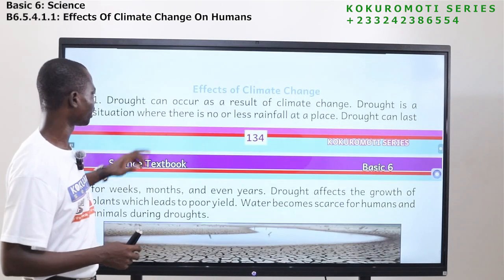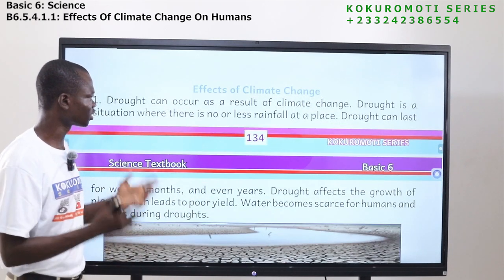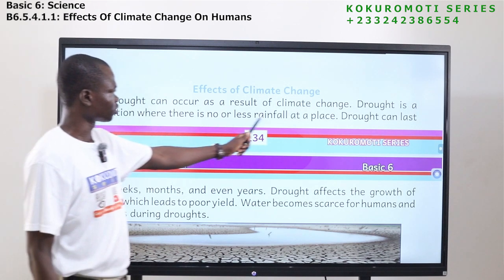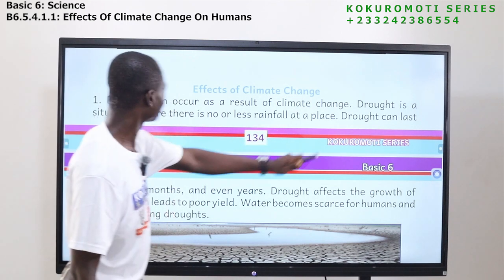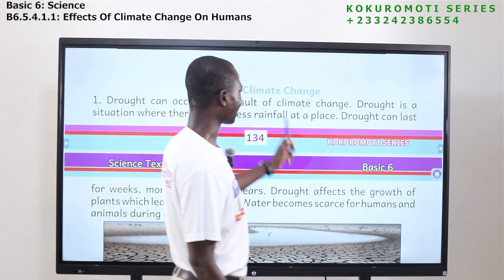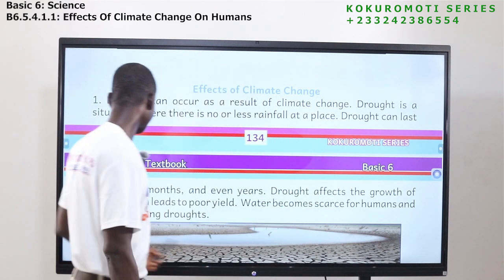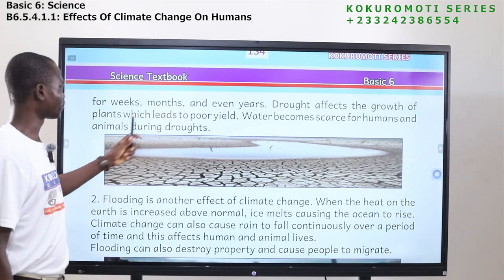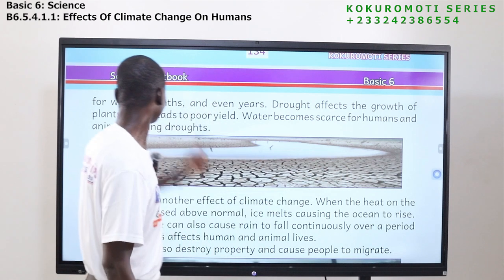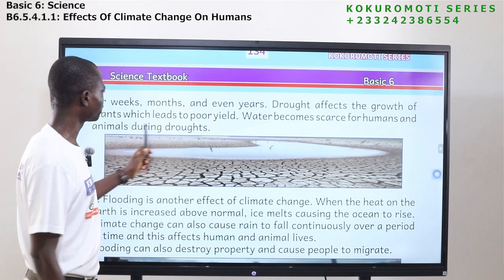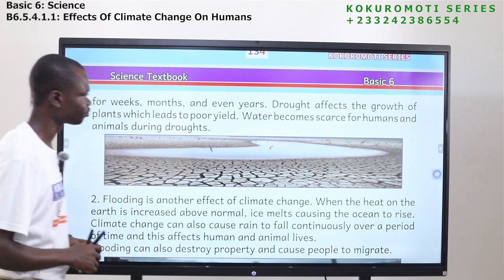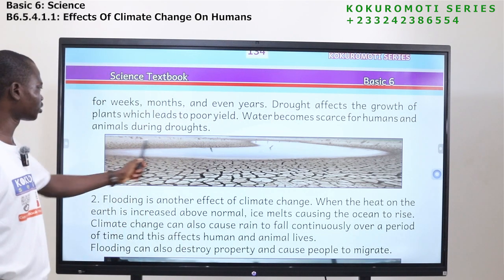Now the first one here is drought. Now what is drought? Drought can occur as a result of climate change. Drought is a situation where there is no or less rainfall at a place. Drought can last for weeks, months, and even years. Drought affects the growth of plants, which leads to poor yield. Water becomes scarce for humans and animals during drought.